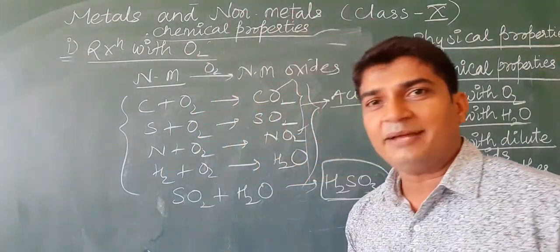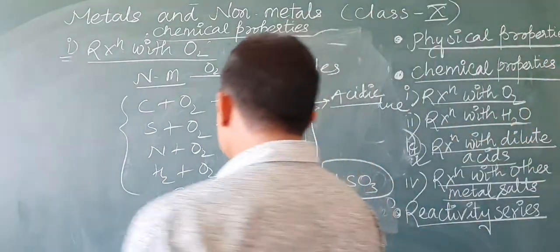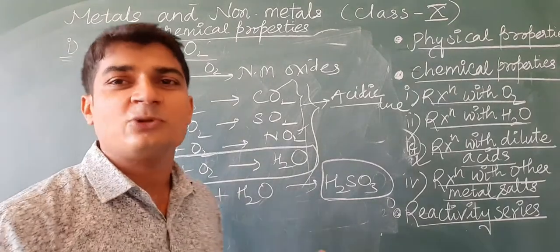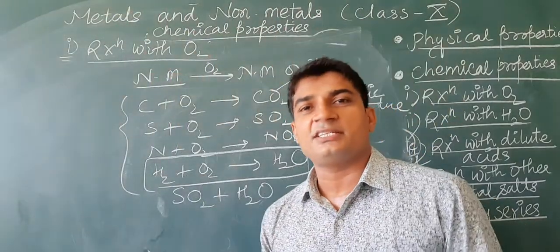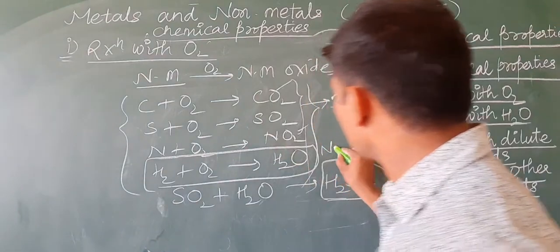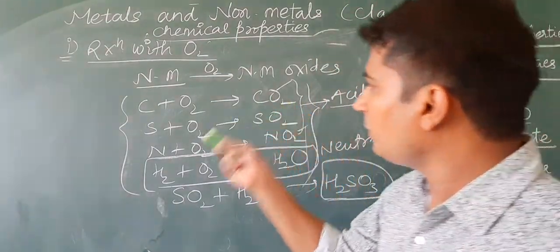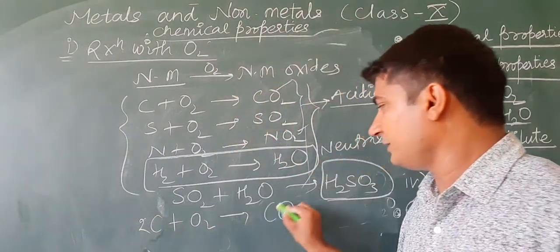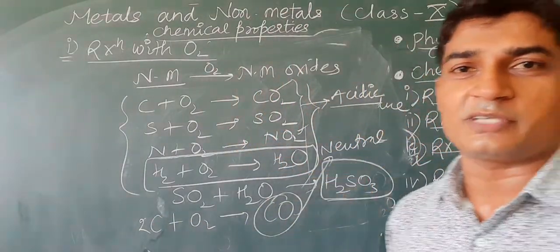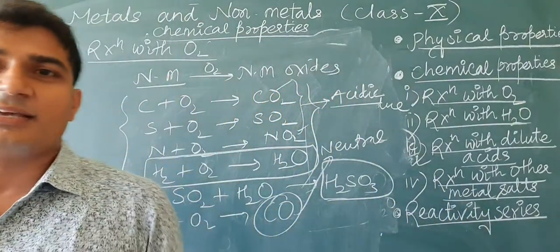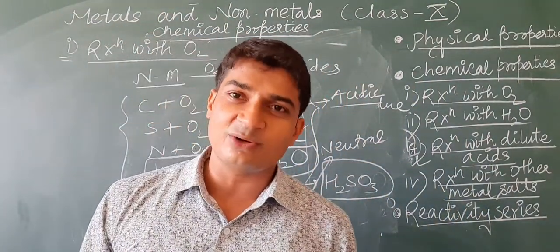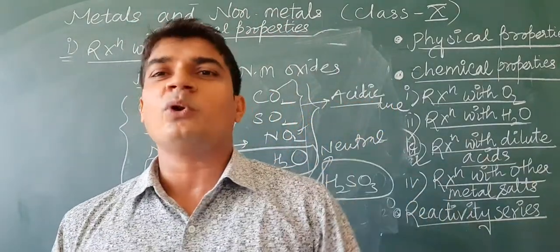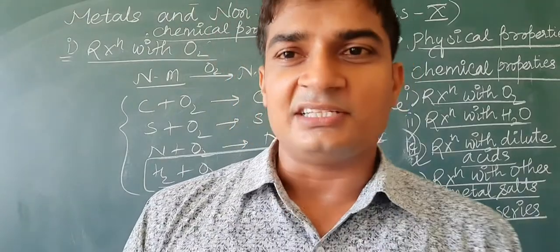But few of them are neutral. For example, water. It is an oxide of hydrogen. Hydrogen is a non-metal, but its nature is neither acidic nor basic. It is a neutral oxide. Another example of a neutral oxide is carbon monoxide, CO. So non-metal oxides may be either acidic or neutral, while the metal oxides may be basic or amphoteric. Okay, is it clear?